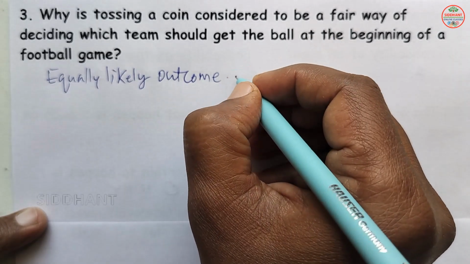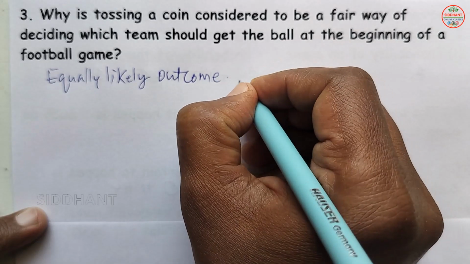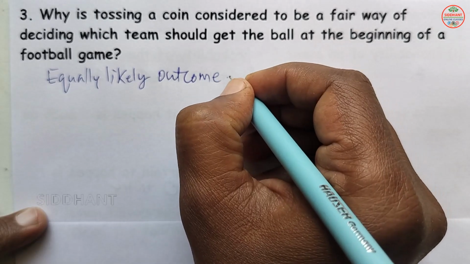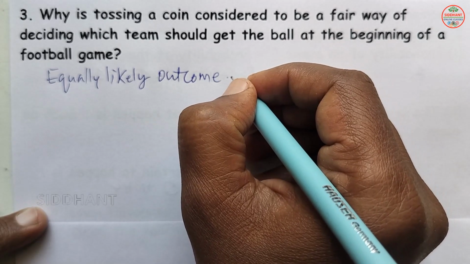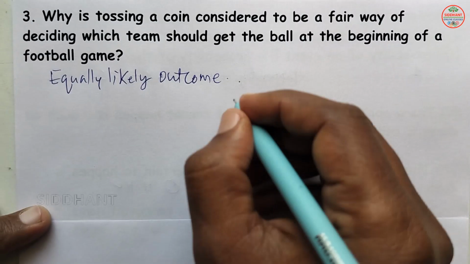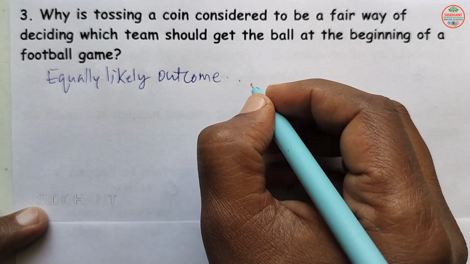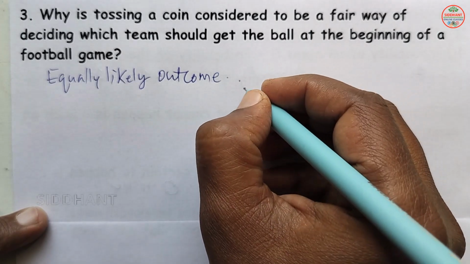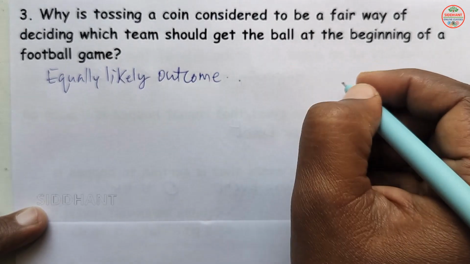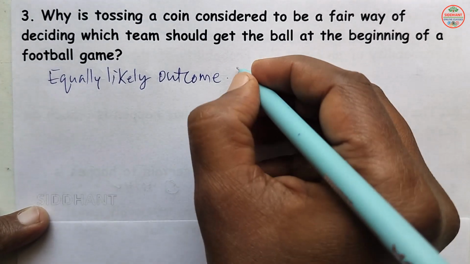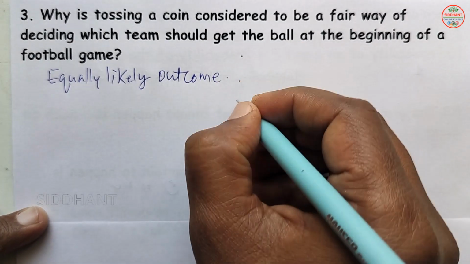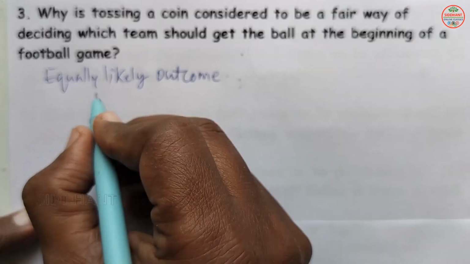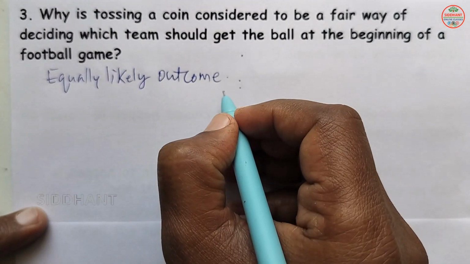So a coin has a 50-50 chance, no bias in this. So that's why we are going to use coin tossing here. There is an equal chance of getting a head or tail here. Two possible outcomes we are going to see, which is head or tail, and equal chances we are going to see. So that's why we are going to get equally likely outcomes.